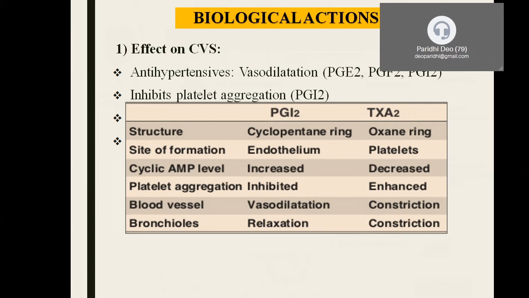And with respect to the bronchial smooth muscles, PGI2 has a relaxation capacity, and thromboxane A2 has the exact opposite action. Thus, if we look at prostacyclin, bronchial asthma may not be a complication because they cause relaxation of bronchial muscles, whereas thromboxane A2 is going to be dangerous in these patients.